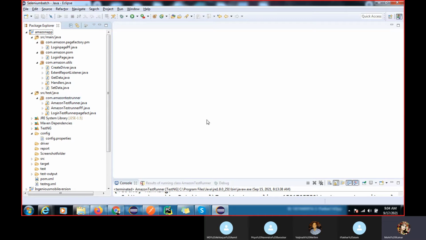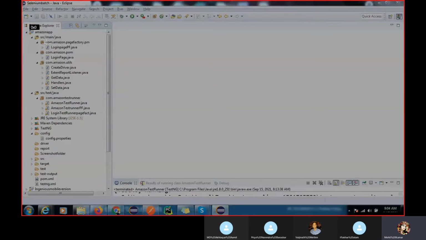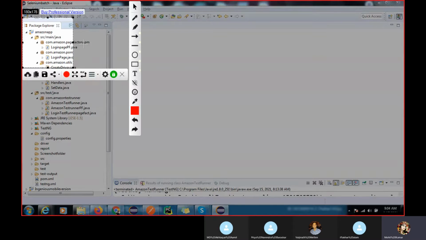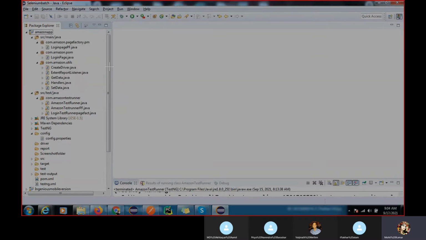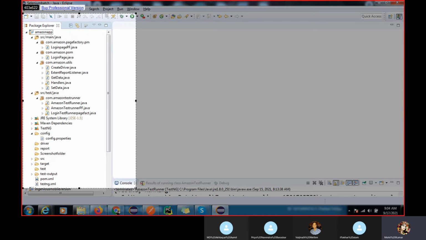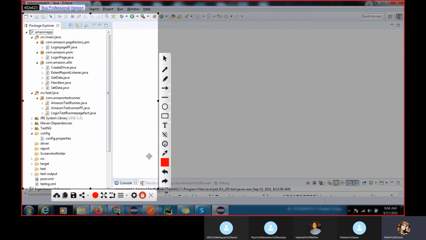Actually, in real time we are not writing a simple script, right? We have to maintain that script. So in the interview, they will ask you which framework you have used, because this is your core job. Definitely they will ask which framework you are using in your current project if you are going as an automation test engineer.